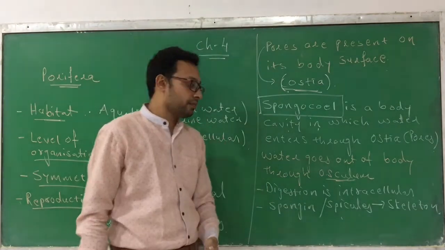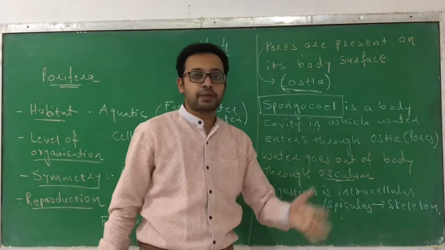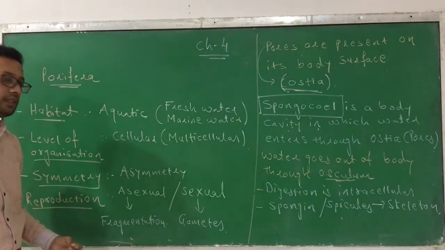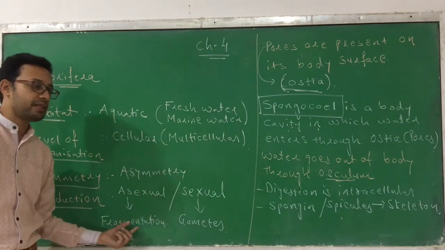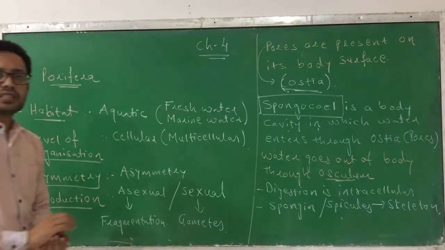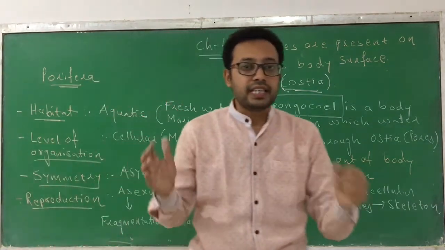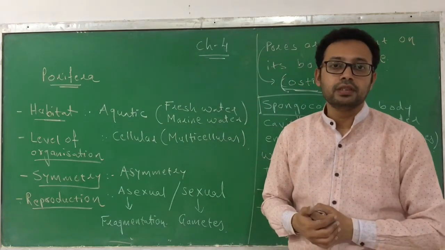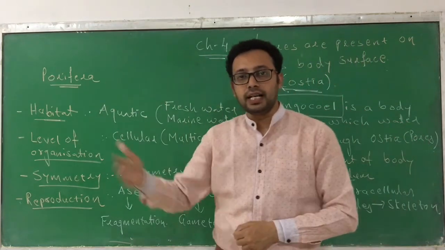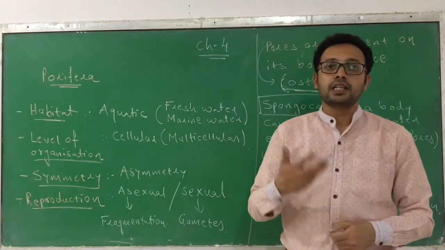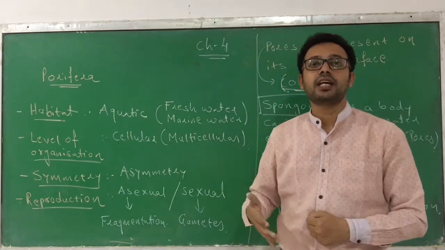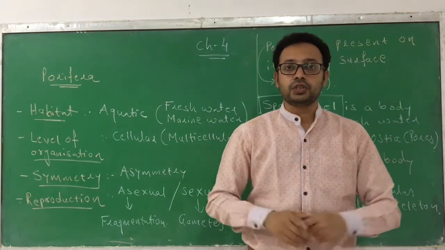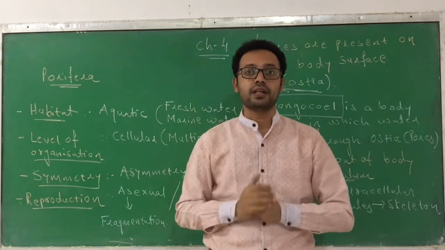Digestion is intracellular. The spongine or the spicules are present as a skeleton, and reproduction can be done asexually as well as sexually: asexually by fragmentation and sexually by gametes. Fertilization is internal, development is indirect. So this is the characteristic of Porifera. And there are lots of examples. We will learn the examples of each phylum at the end, but I am telling you the examples are Spongilla and Sycon. These are examples of animals falling under the phylum Porifera. So this is all about the first phylum, Porifera.